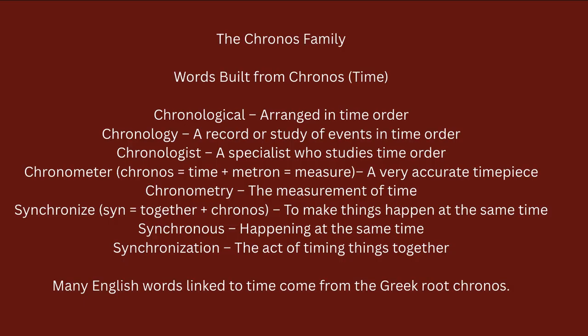Then we have chronologist. We have added "ist" here, so it becomes a specialist who studies time order. They are becoming adjective and noun. And then we have chronometer. Chronometer comes from chronos, which means time, plus metron. Metron we have already seen in so many words. Metron means measurement. A very accurate timepiece is called a chronometer. Chronometry is the measurement of time.